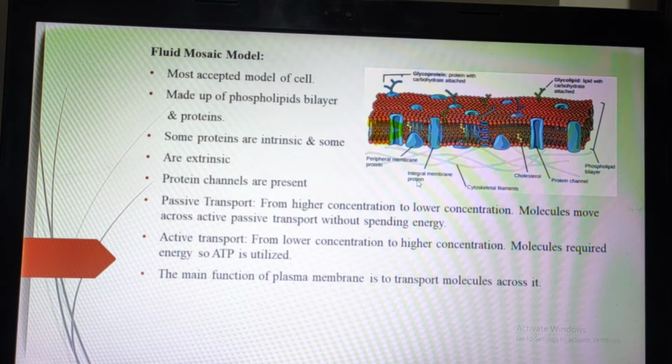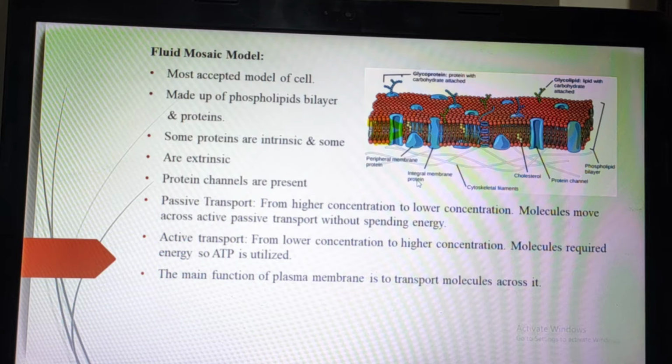But in active transport, there is a need for energy, and we already know that energy is ATP. That means energy in the form of ATP is utilized to move from lower concentration to higher concentration. So this is the basic difference between passive and active transport. Passive is high concentration to lower concentration, and active transport is lower concentration to higher concentration. Just take the vice versa and you will get the answer.